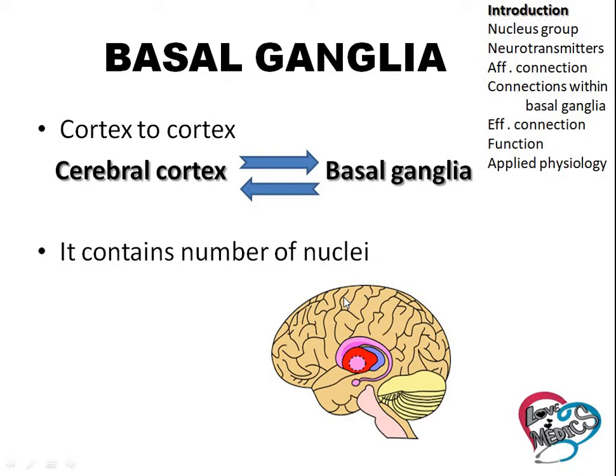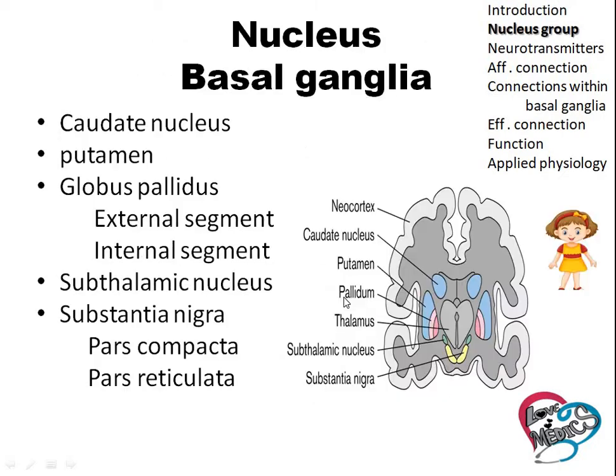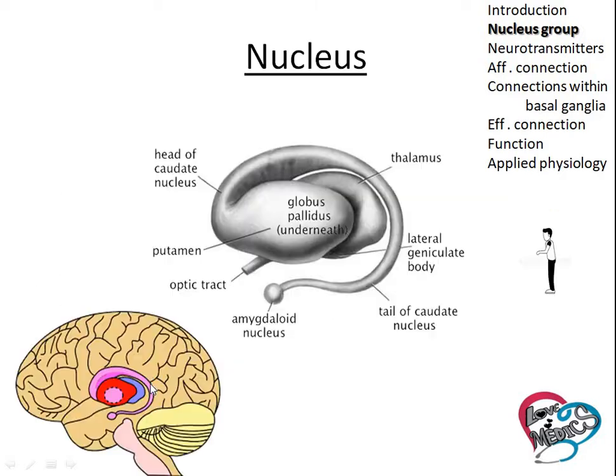Now we are going to see the nucleus of the basal ganglia. These are the nucleus of the basal ganglia: caudate nucleus, putamen, globus pallidus, subthalamic nucleus and substantia nigra. These are the nucleus in the basal ganglia. Globus pallidus has an external and internal segment, and the substantia nigra has pars compacta and pars reticulata.